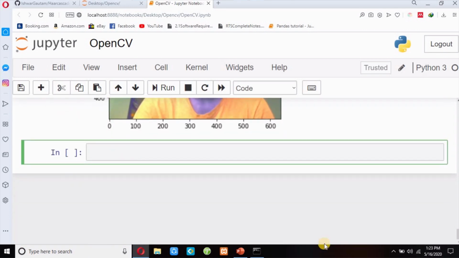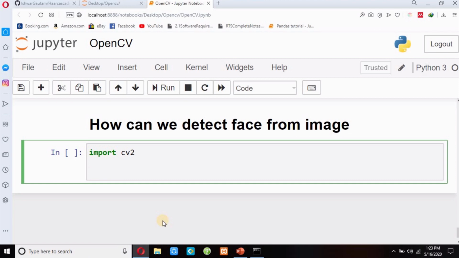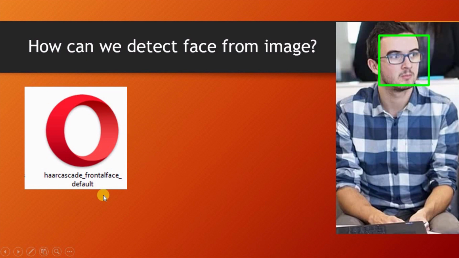And then guys, how can we detect face from image? I will first import cv2, and then I have to use the haarcascade_frontalface_default XML file.